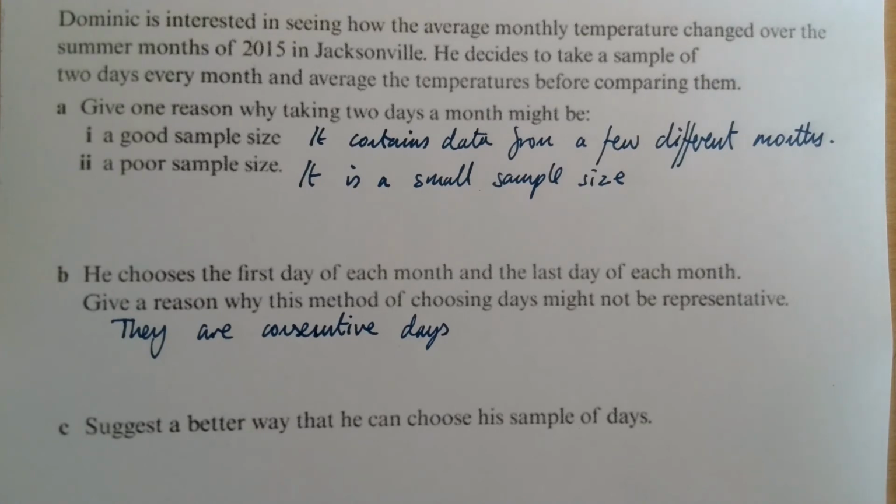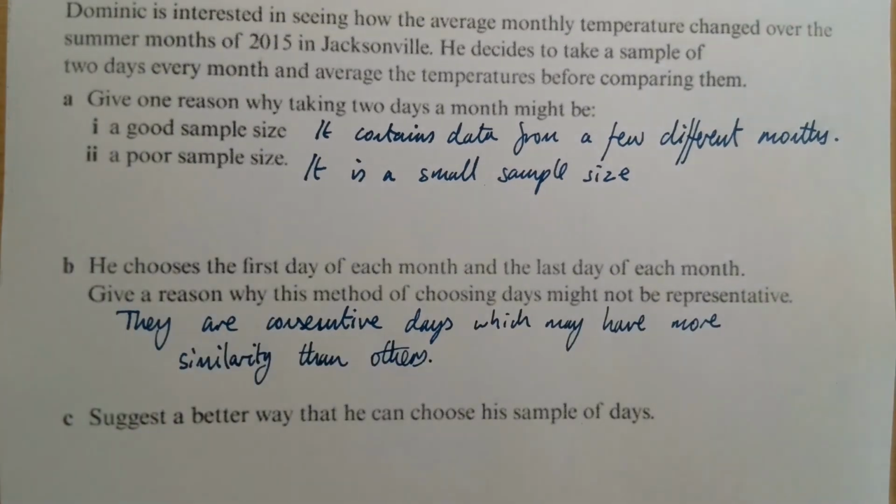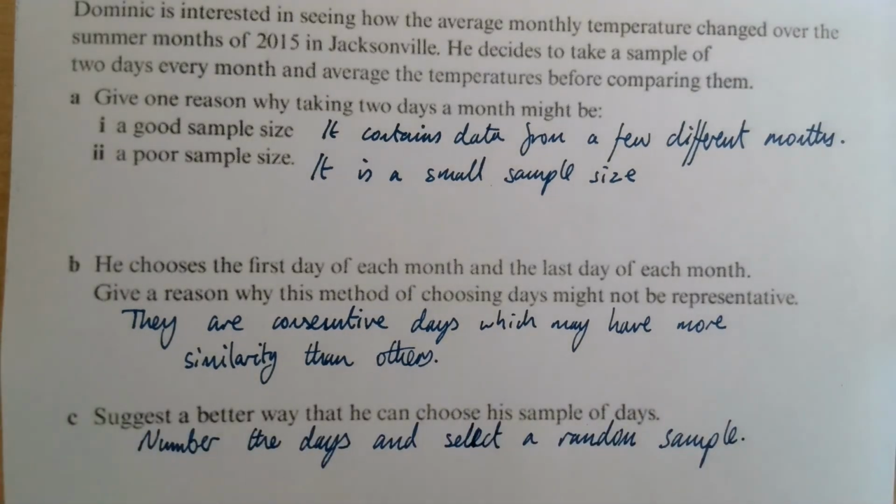And suggest a better way that he can choose his sample of days. And he just needs to randomize it. If you wanted to be really fancy, you could suggest systematic sampling, but you just need to suggest randomizing it. So number his days and take a random sample. Right, and we've just got one final question coming up, which will be an exam style one with some marks involved, so that'll be fun.